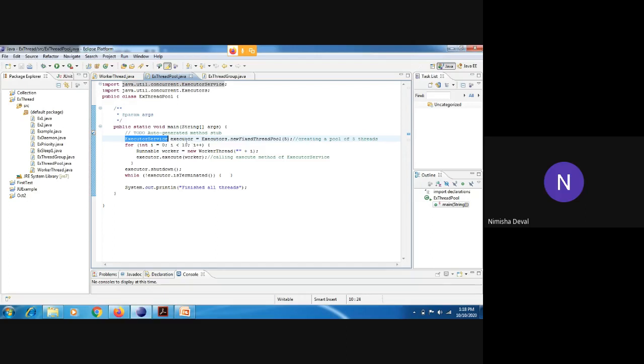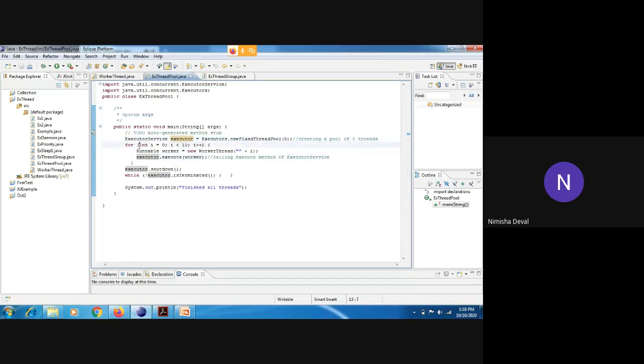Whatever worker thread model we create, to access that model we need to first create an object, create our threads and start them. So for doing all these processes, the ExecutorService class is there, and we are creating its object over here, and here we are passing how many threads we want to start at a time. Now we are starting a total of 5 threads, which act as one pool. Understood? Which will be stored in the executor object.